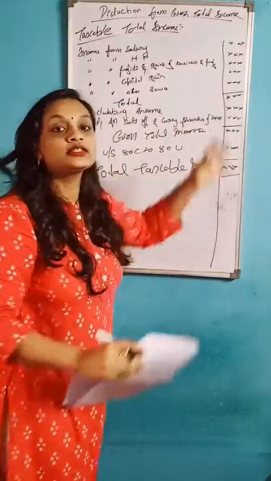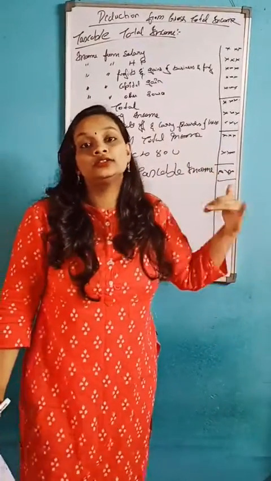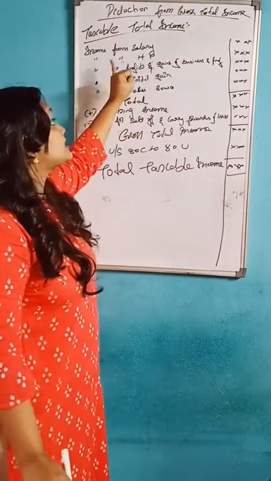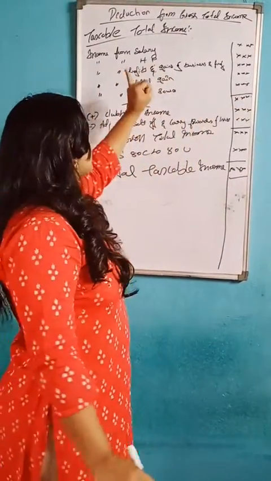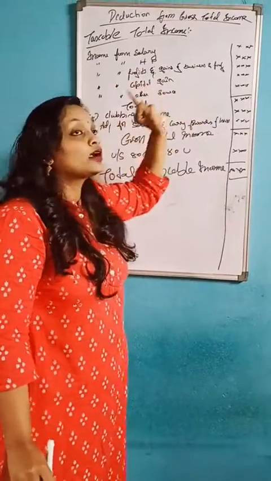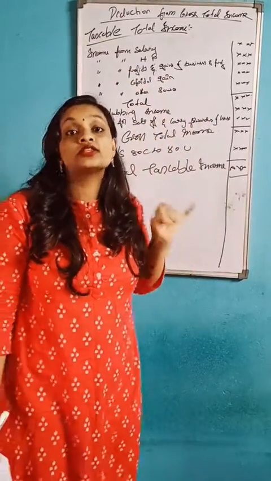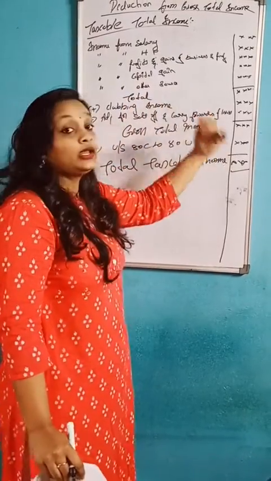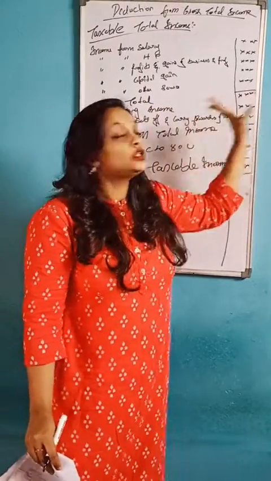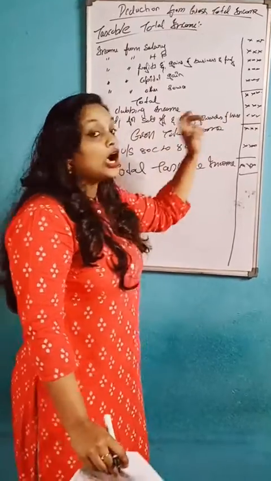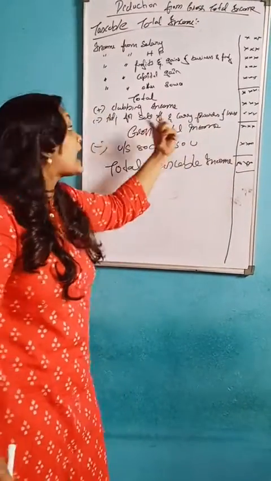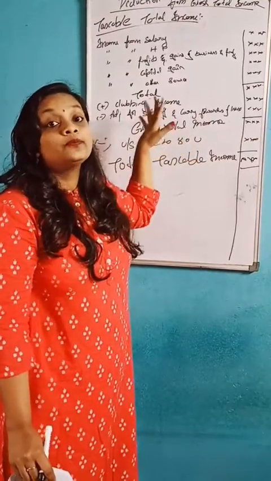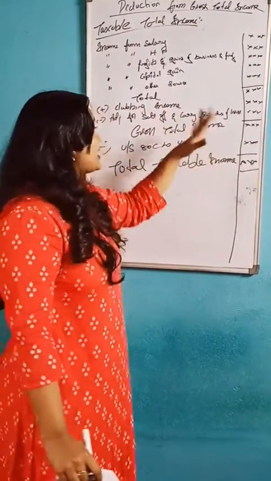This format is very important while doing a problem. So the 5 heads of income, which are those? Income from salary, income from house property, income from profits and gains of business and profession, income from capital gain, and income from other source, and you should add them. After that you should add clubbing income, then minus adjustment of set off and carry forward of losses.